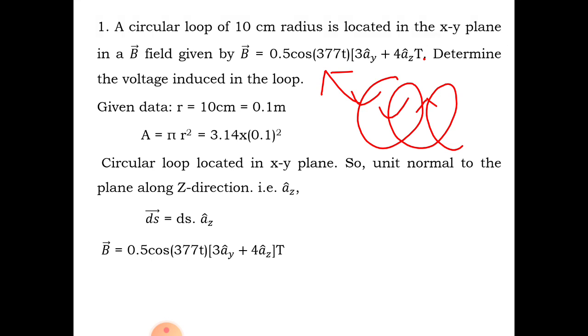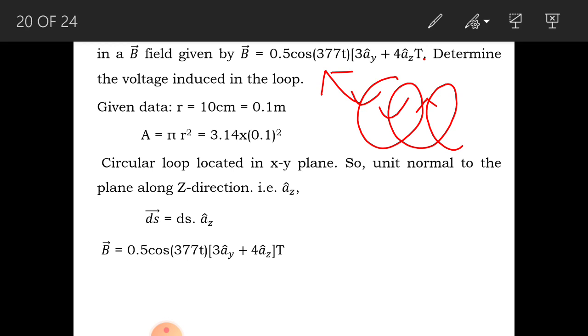So first, we know area is equal to pi r square. So area is equal to 3.14 into r square. So r is given in centimeter, so let us convert into meter, and this can be written as 0.1. So r is substituted here, it is 0.1 square, so we will get the area.